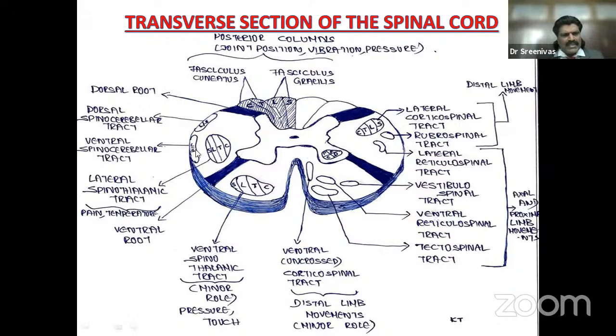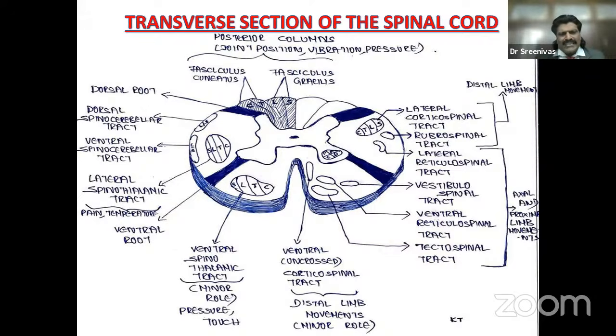Then you can see the spinocerebellar tracts, dorsal and ventral. They are important for proprioception, for the understanding of joint position sense, which is conveyed to the cerebellum. In fact, at a subconscious and unconscious level, it keeps giving information. So even when we are talking to others or moving about, we are aware of the position of the body at a subconscious level. Even though we don't use our consciousness, automatically we are aware, and it is because of these spinocerebellar tracts.